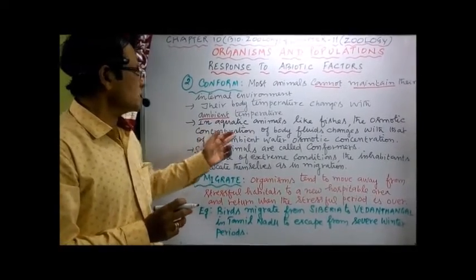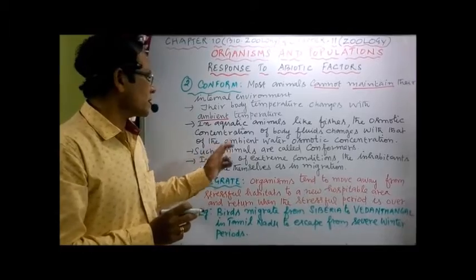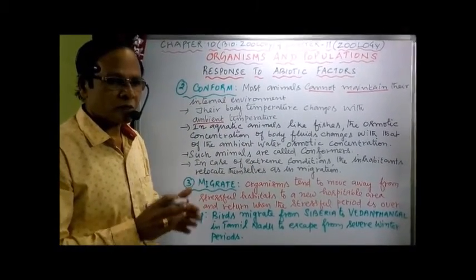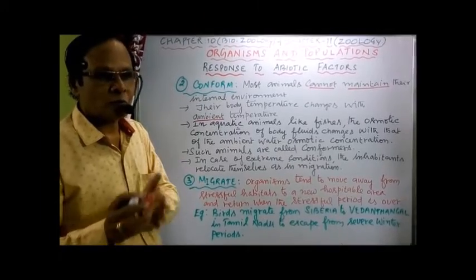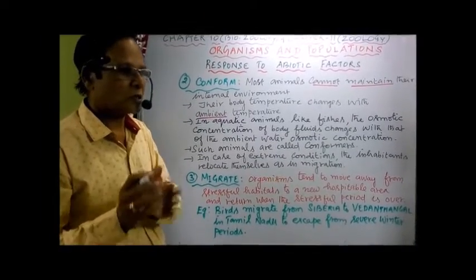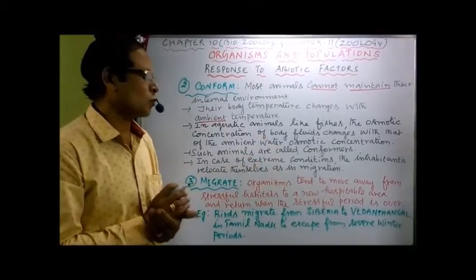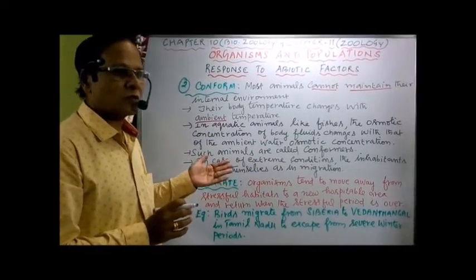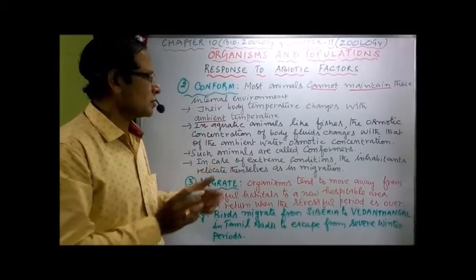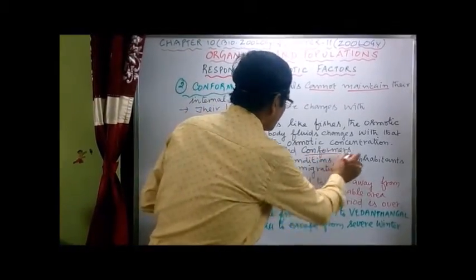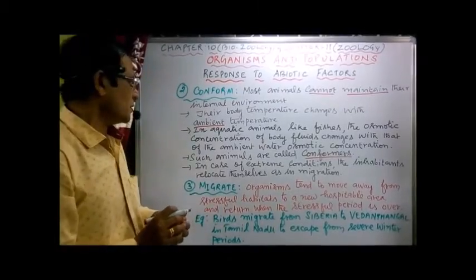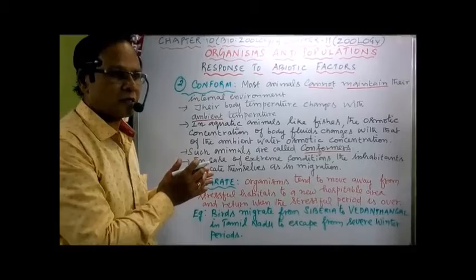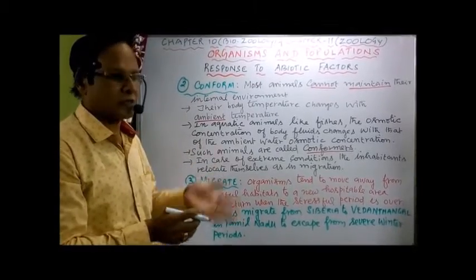So both body temperature and osmotic concentration of the body fluids change in accordance with the outer ambient water medium. Such animals which can change their body temperature and osmotic concentration are called conformers.